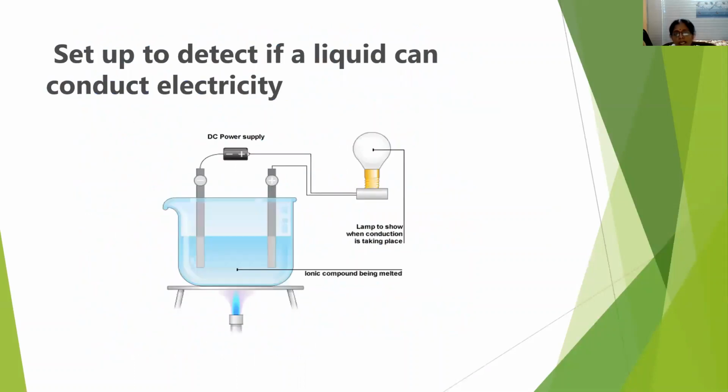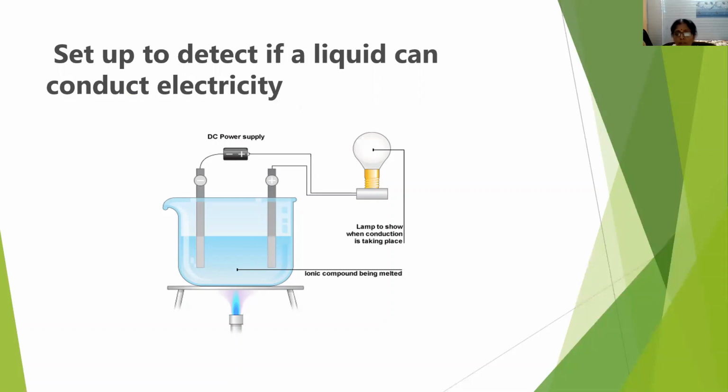Now, how do we find out if a liquid can conduct electricity or not? By using a tester. A tester consists of two conducting wires, two terminals. The free end of the conducting wire is attached to the battery, and the two other free ends of the conducting wire are attached to the bulb.